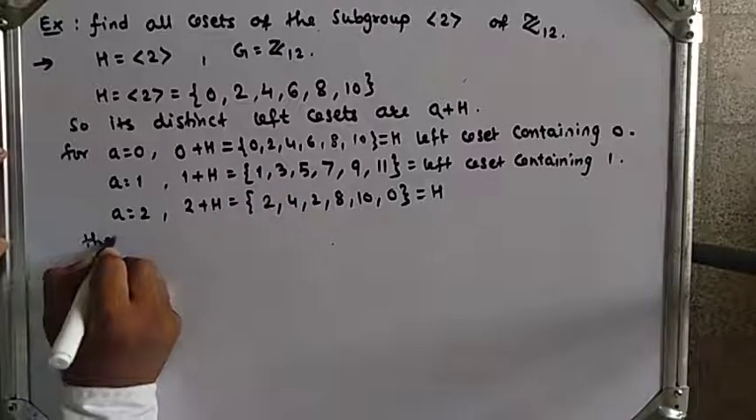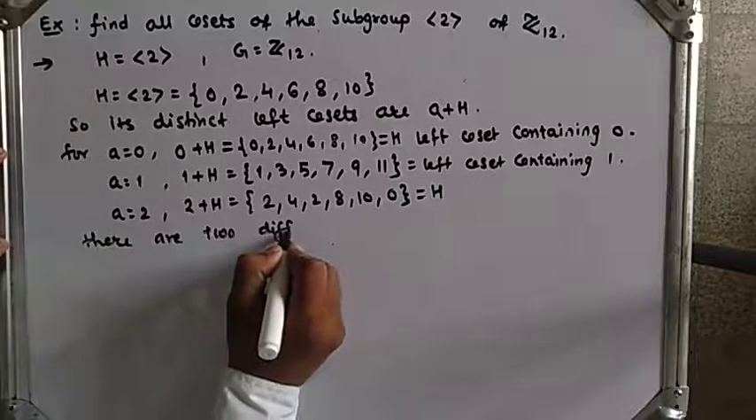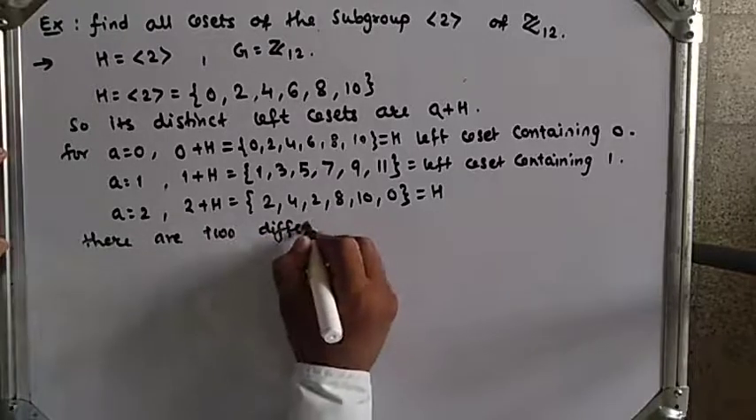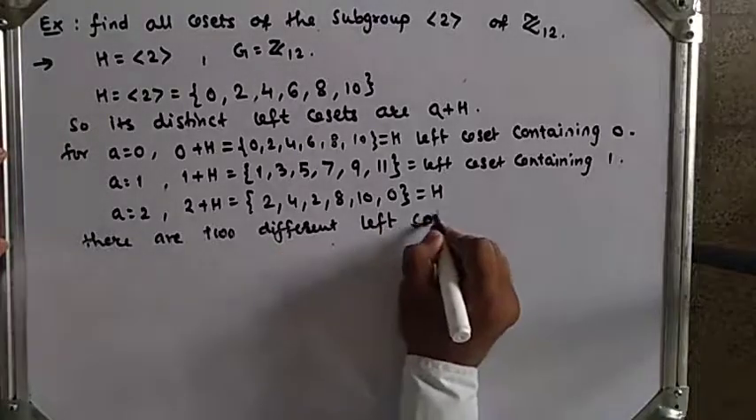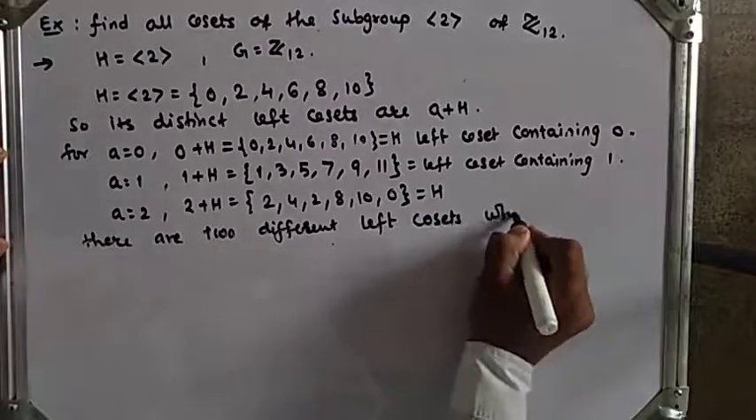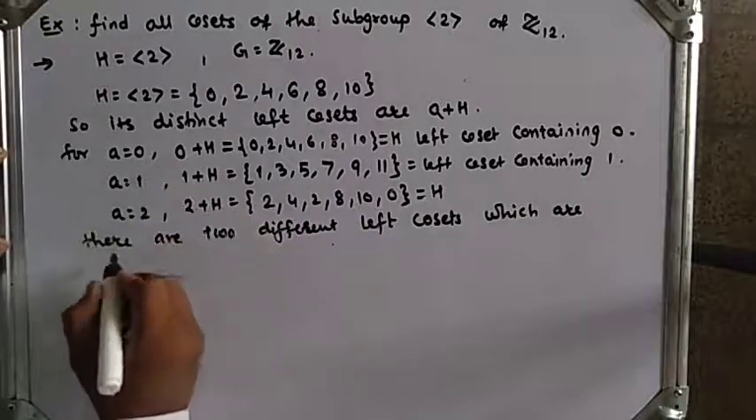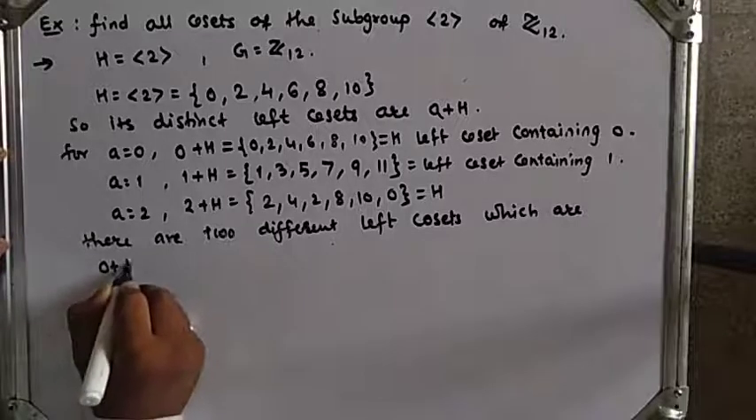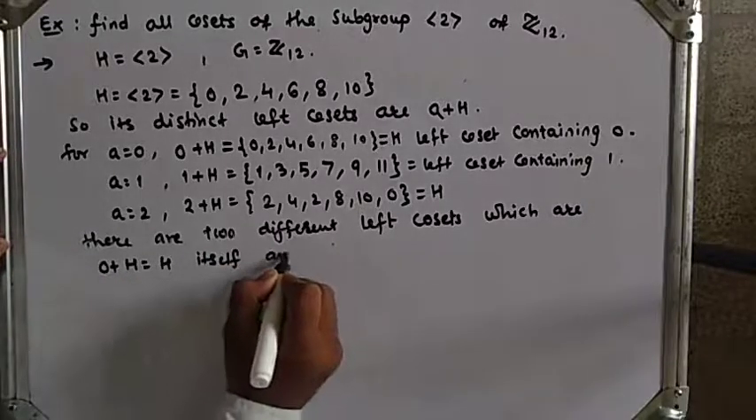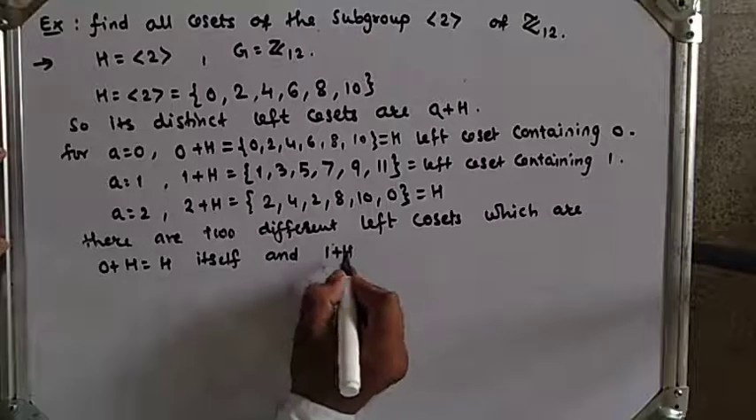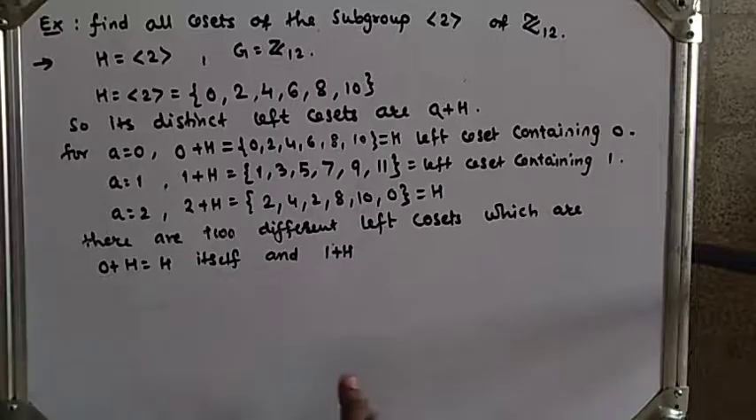So there are 2 different left cosets, which are 0 plus H, which is H itself, and 1 plus H. So 0 plus H is the same as H, and 1 plus H are the 2 left cosets.